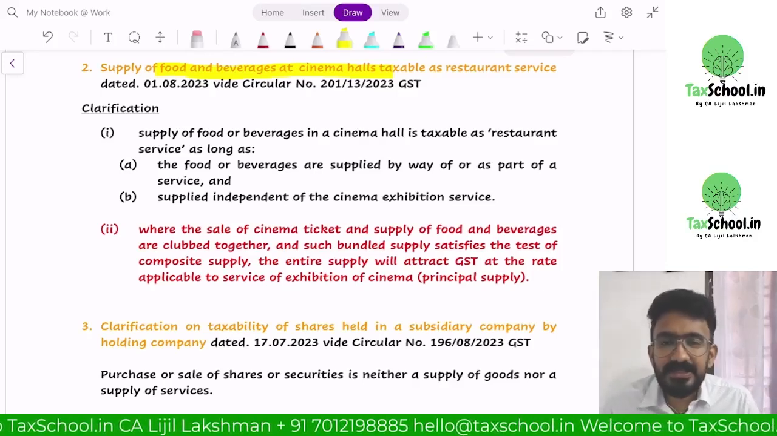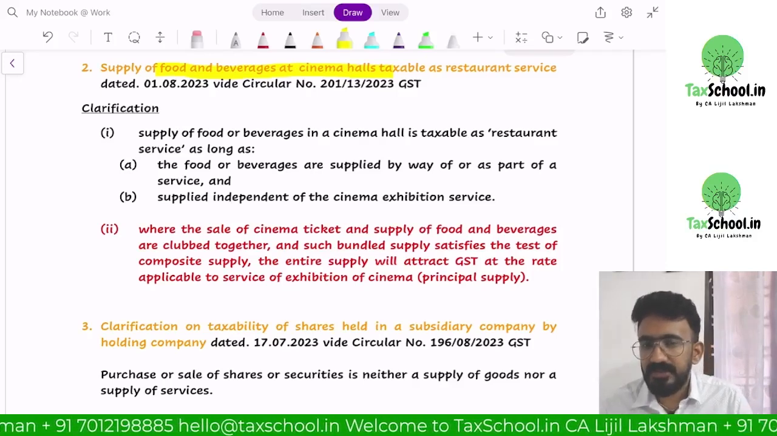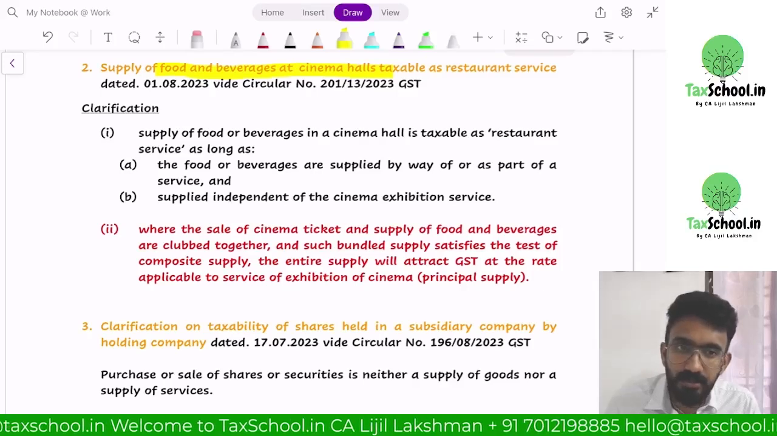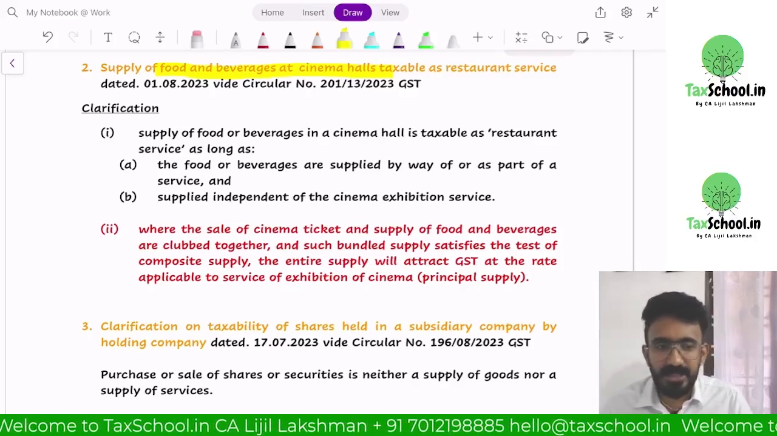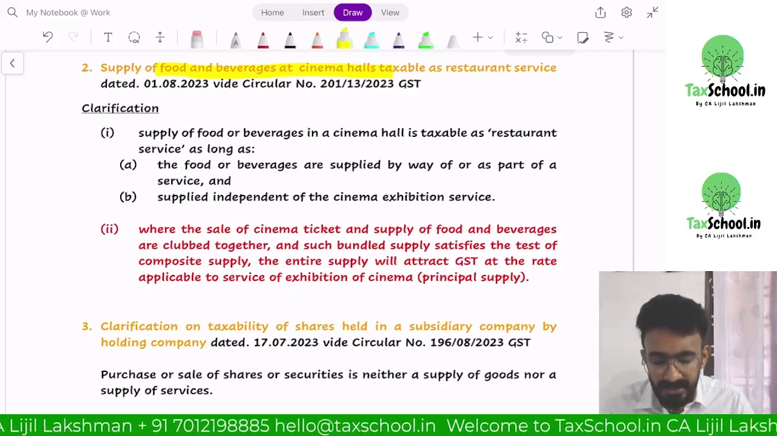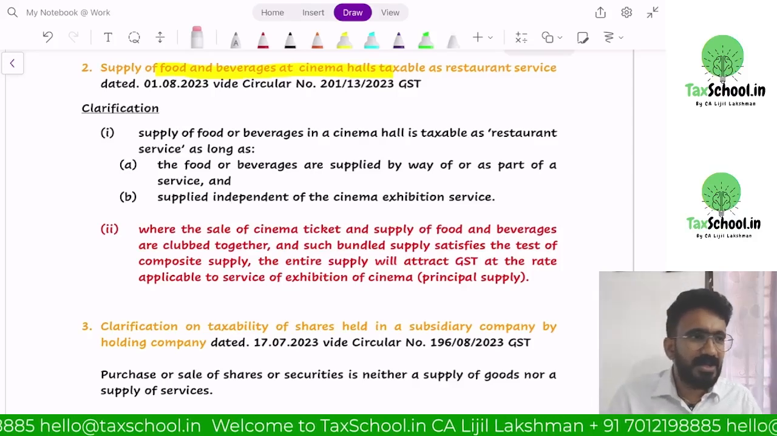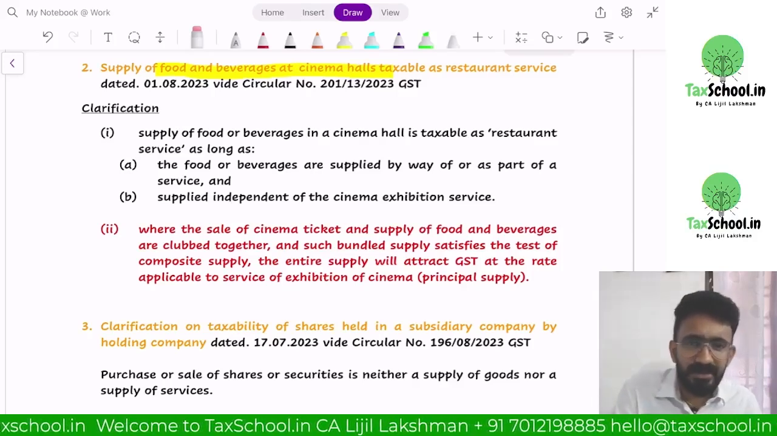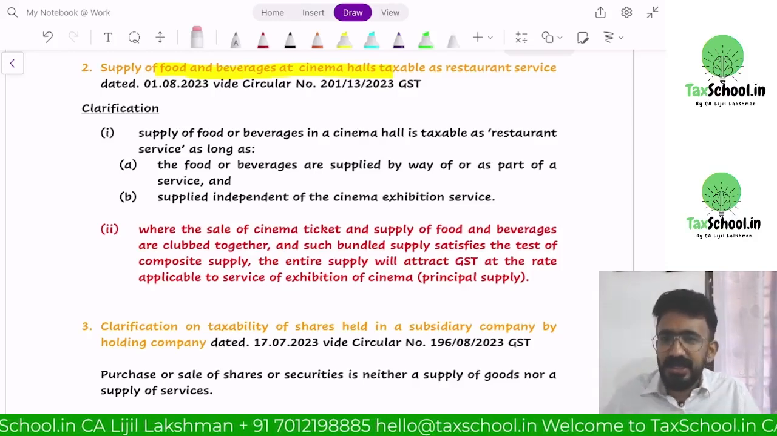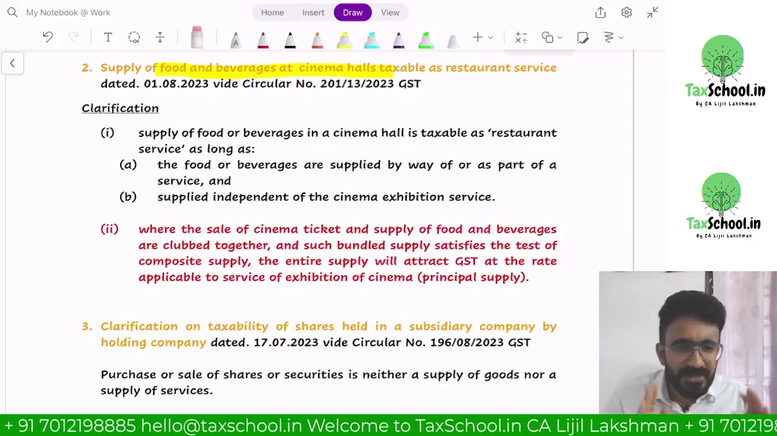They said the service of giving you food, if it is independent of your movie ticket, will be considered to be restaurant service. That's a clarification they have. It could be a kiosk that they might have there, an independent one, like they'll have a taco chips point, a popcorn point, burger joints. Inside the theater common area, you'll find all of this. These are all restaurant services.